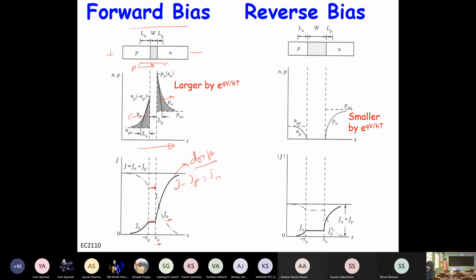So as you progress away from the junction, the diffusion current goes down and drift current takes over. Now this drift current is due to majority carriers, and this diffusion current is due to minority carriers. Similarly, on the other side, the P side, this is the diffusion current Jn, and this is J minus Jn, which is Jp.